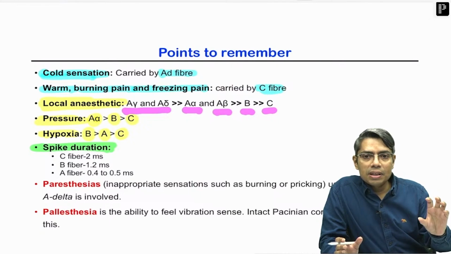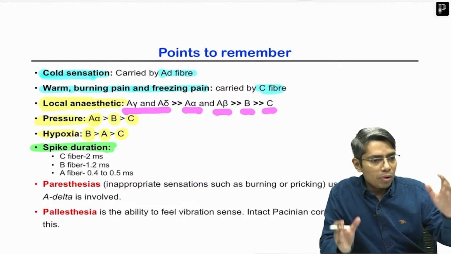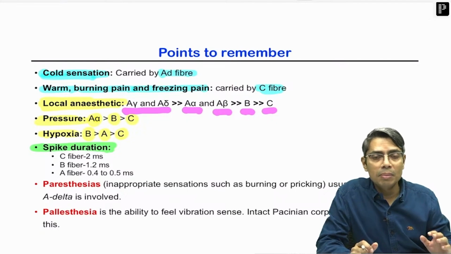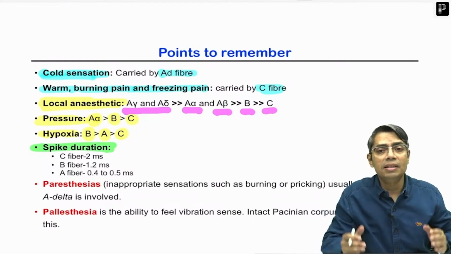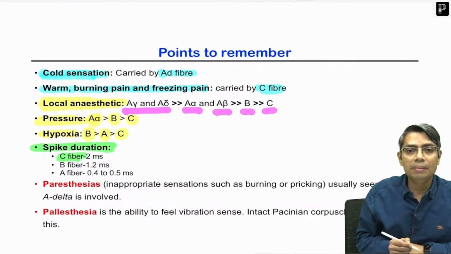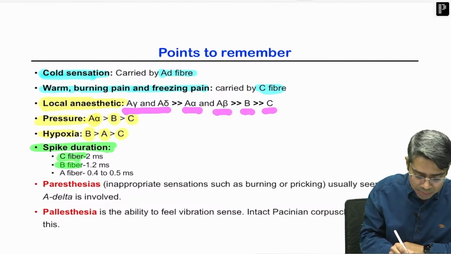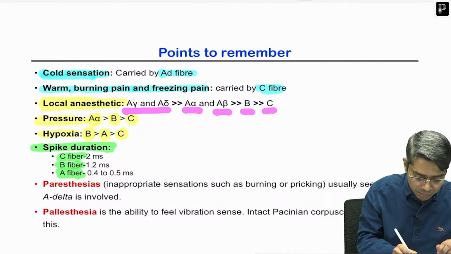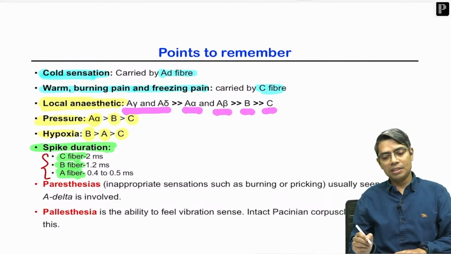The longer the spike duration, the slower the conduction velocity. So if I have to remember, the spike duration will be maximum in which fiber? Slower fiber. Which is the slower fiber? C fiber. That is why spike duration is maximum in C fiber, followed by B fiber, followed by A fiber. At least you remember which fiber has spike duration maximum.